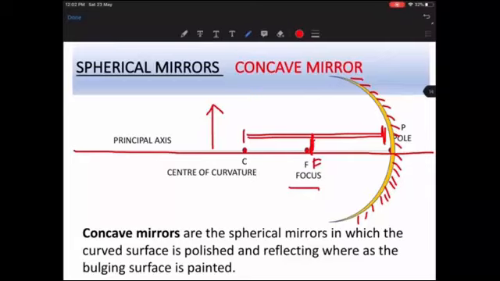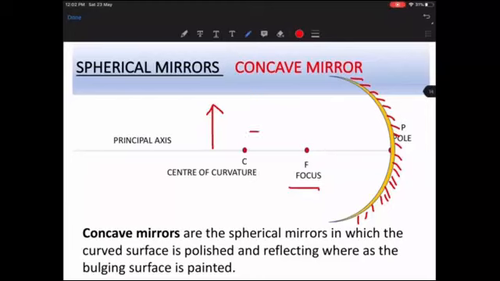So how many parts have we learned? We have learned that for a concave mirror, there is a pole. The pole is the center of the mirror. What is the center of curvature? The center of curvature is the geometric center of the entire sphere out of which we have made this mirror. What is the focus? The focus is the point which is midway between the pole and the center of curvature.